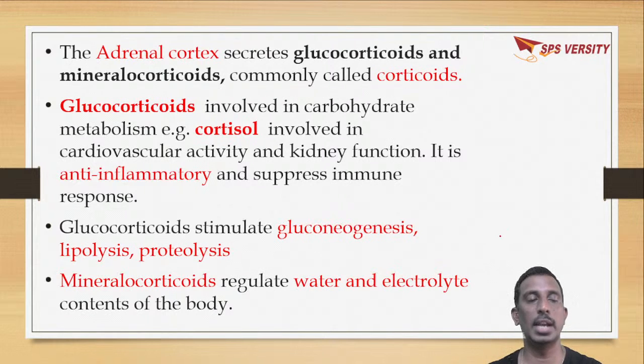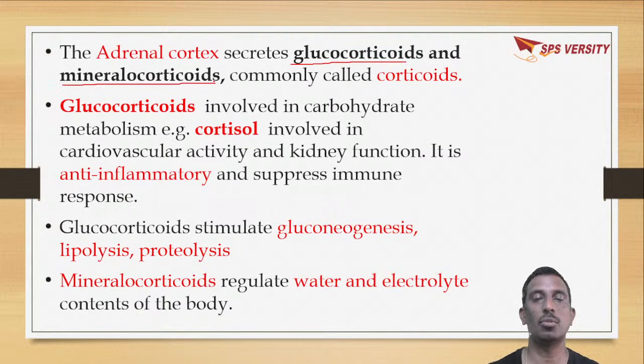Okay, what about adrenal cortex? It will secrete hormones called glucocorticoids and mineralocorticoids, which are combinedly called corticoids. So glucocorticoids are involved in carbohydrate metabolism.